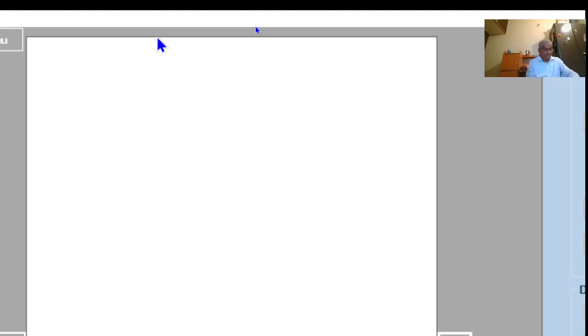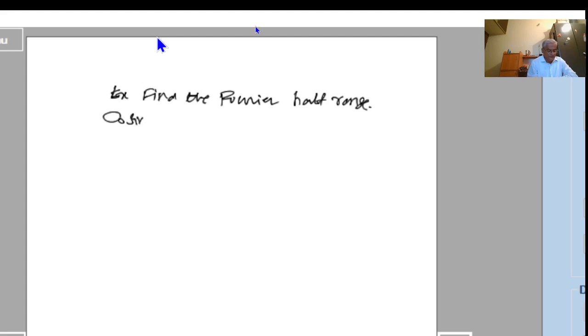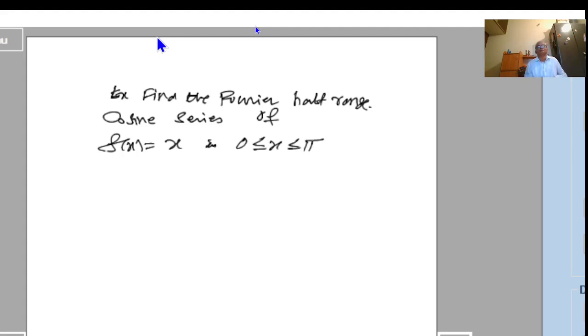Find the Fourier half range cosine series of f of x equal to x in 0 less than or equal to x less than or equal to pi. So we have to find the Fourier half range cosine series. That means we have to find the values of a0 and a_n.